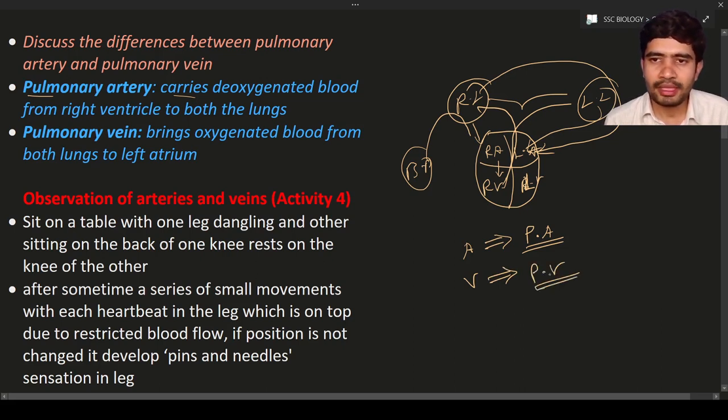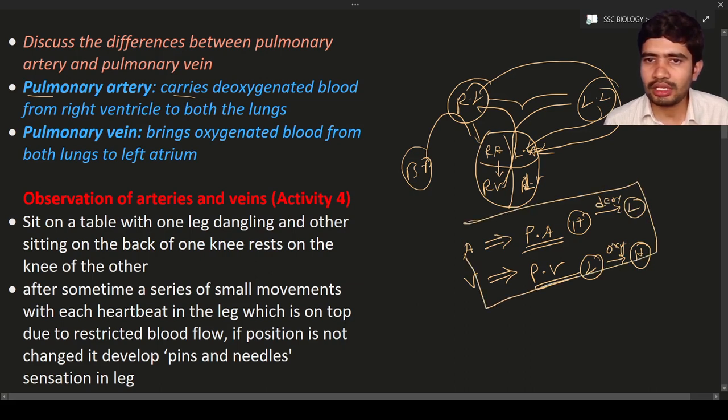Even though it is a vein, it carries oxygenated blood from the lungs to the heart. The pulmonary artery supplies blood from the heart to the lungs, so it is deoxygenated. The pulmonary vein is oxygenated because it is coming from the lungs to the heart. So remember, this is important.